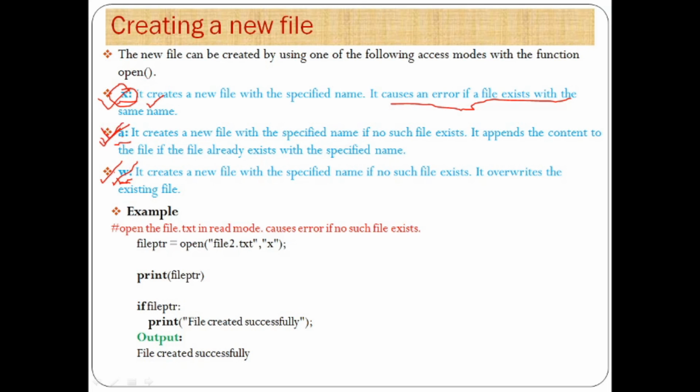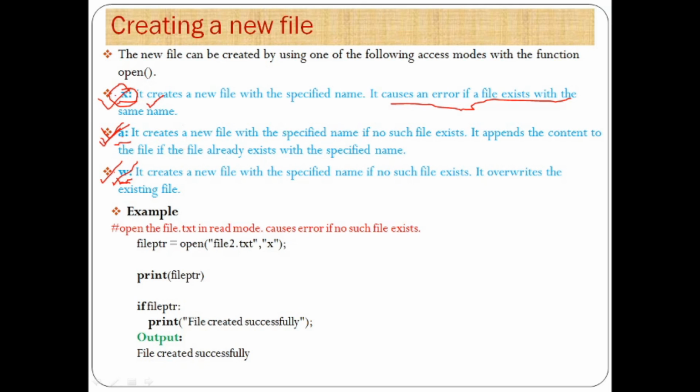Now, in the case of append mode, it creates a new file with the specified name if no such file exists. It appends the content to the file if the file already exists with the specified name. That means your previous content will remain as it is and your new content will be appended to your previous content.